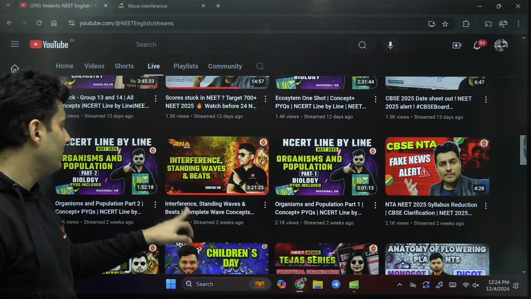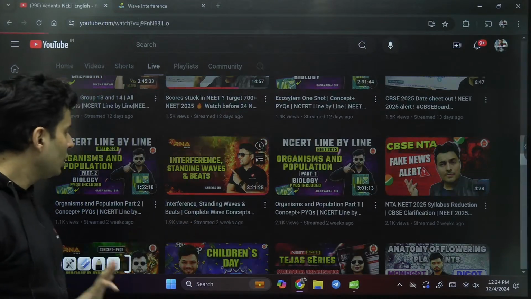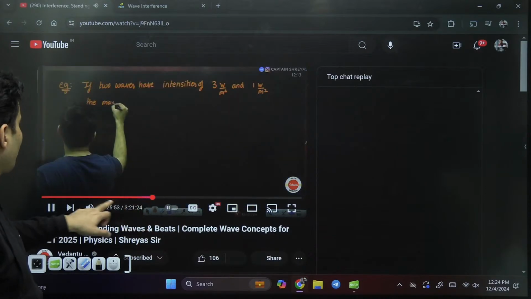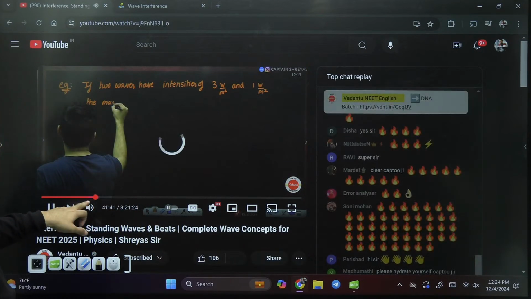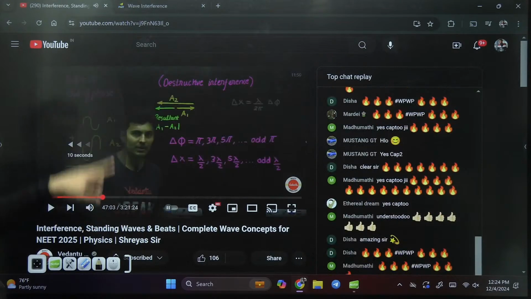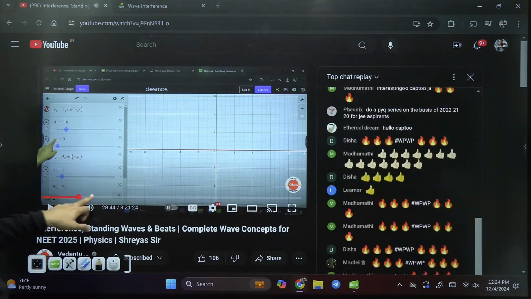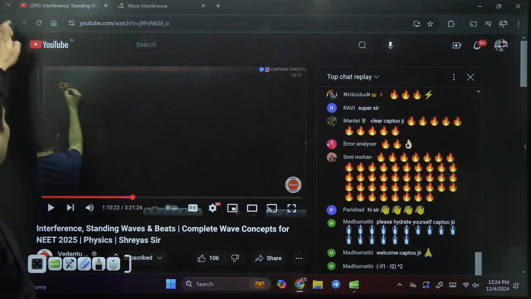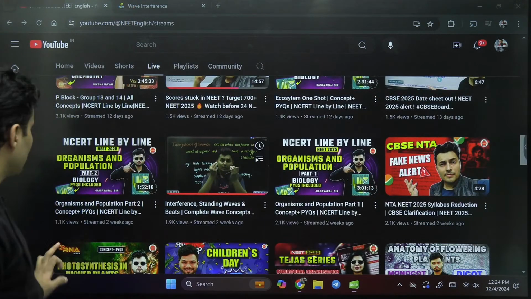Interference, standing waves and beats. Just check out this lecture. You will find that theory where I have discussed interference right over here. You will see in the beginning, in phase, out of phase. We have seen it graphically. I have shown you how it works. All these things have been discussed right over here, so just check that out.